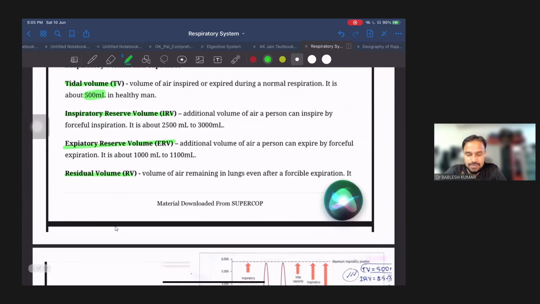The next volume is inspiratory reserve volume. The term itself is saying reserve volume, meaning it's above the tidal volume. Tidal volume से extra, reserve form में. So it is the additional volume of air a person can inspire by forceful inspiration. Tidal volume was in normal inspiration, there was no forceful inspiration. In inspiratory reserve volume, what we have to do is forceful inspiration.